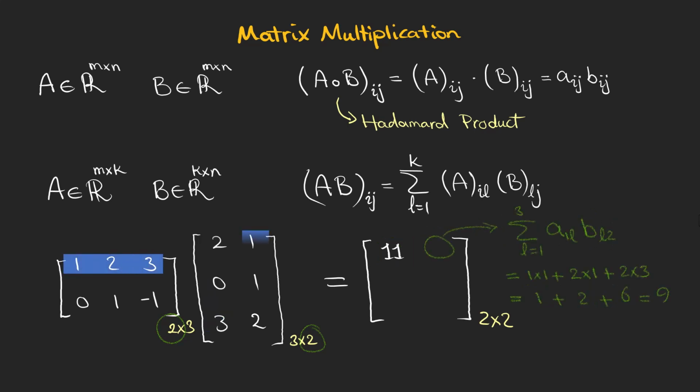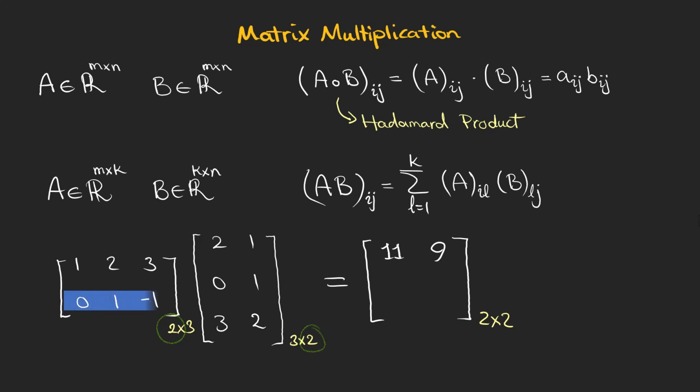For the next element, we get 9. The next element is associated with the second row of A and the first column of B, which yields -3. And finally, the last element is -1, and this 2 by 2 matrix is the matrix multiplication of A and B.